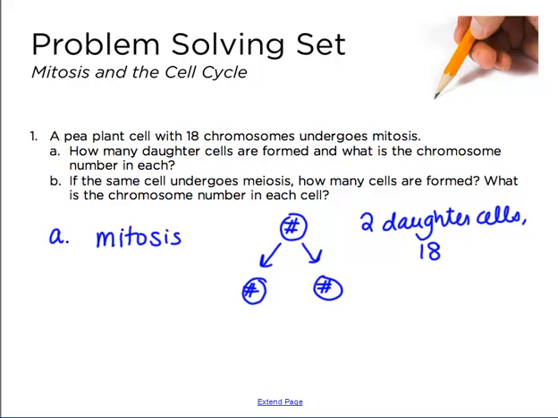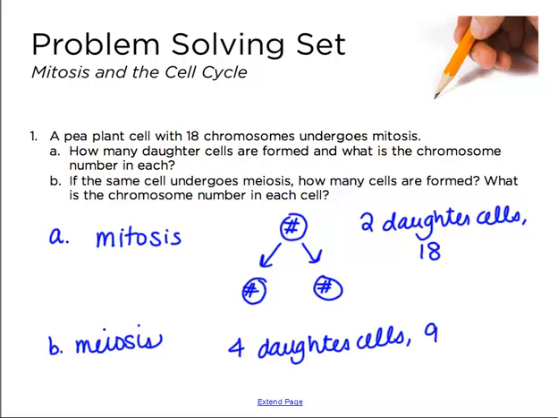For B, if the same cell undergoes meiosis, how many cells are formed, and what is the chromosome number in each cell? So for meiosis, this is where the formation of gametes happens, and that is where one cell is split into four cells that have half the chromosome number. So you get four daughter cells, and they each have 9 chromosomes. And remember that gametes are not all identical, and that is the basis of recombination and sexual reproduction.